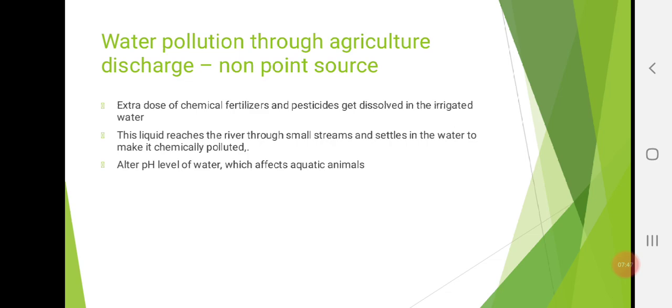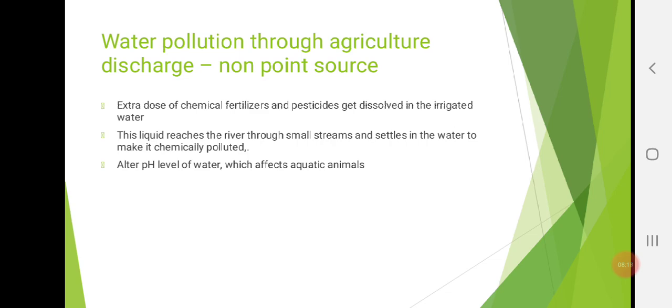Now, this liquid waste reaches the river through small streams and settles in the water to make it chemically polluted. It also alters the pH value of water, which in turn affects aquatic animals as they are highly sensitive to the pH value of water. These chemical substances are consumed by the aqua life and the aqua ecosystem is put in danger. Now, listen to this carefully.